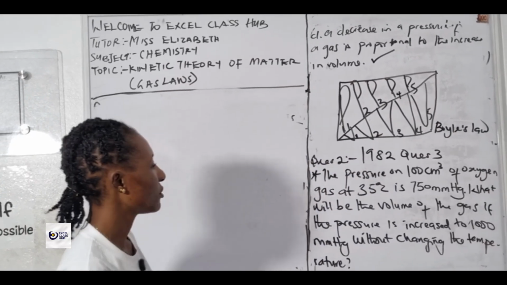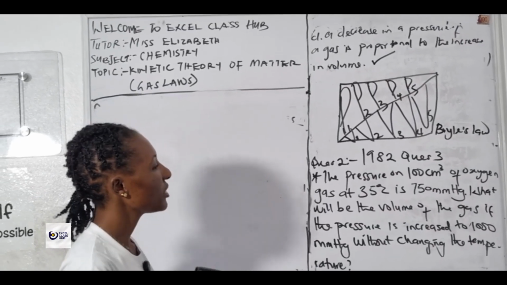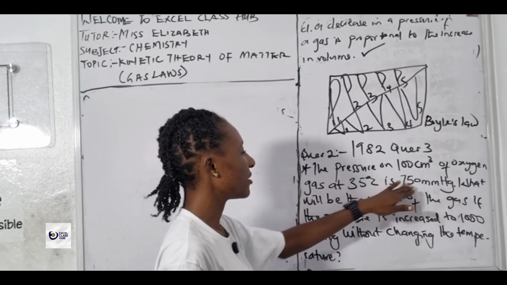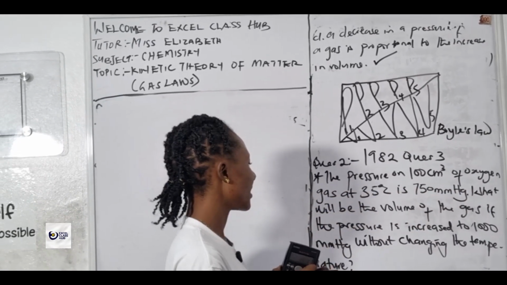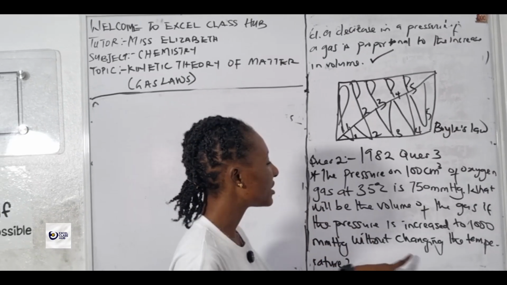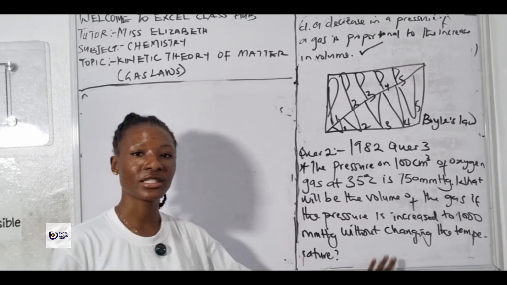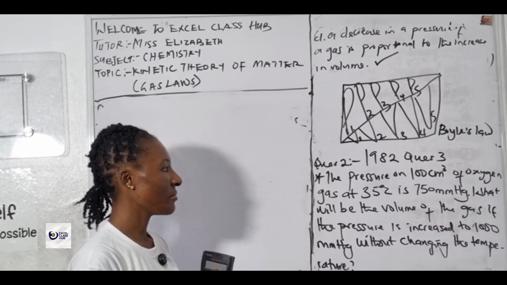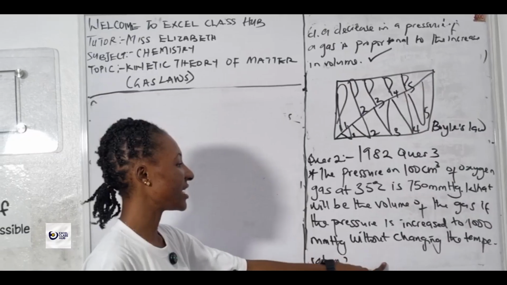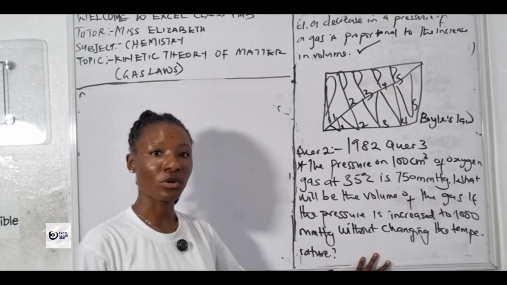The first thing we do here is to analyze the question and get to know which law it is talking about. Even without writing out the variables, this clearly states Boyle's law, because in Boyle's law the temperature remains constant. A temperature of 35 degrees Celsius is given, and at the end it says without changing the temperature, which says that the temperature was constant.